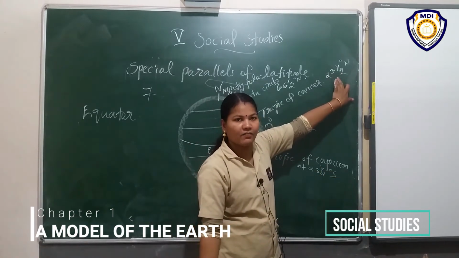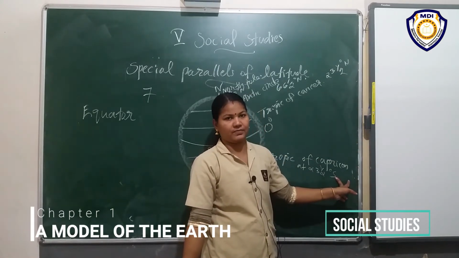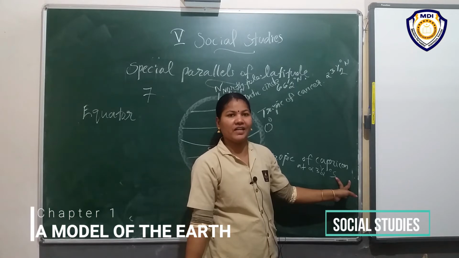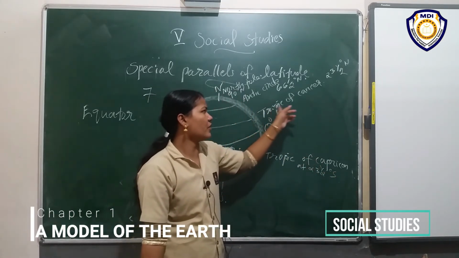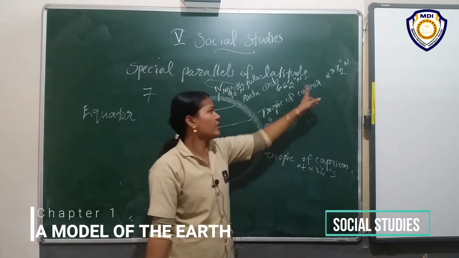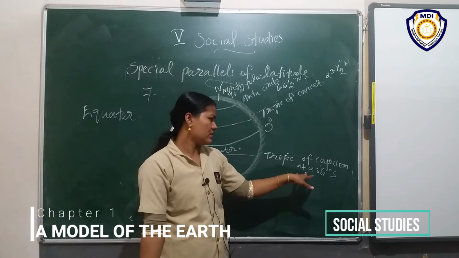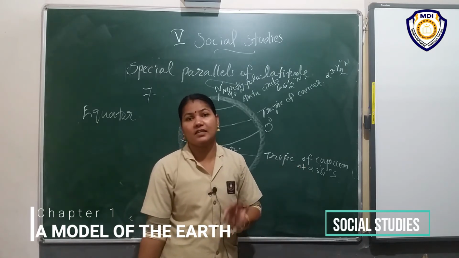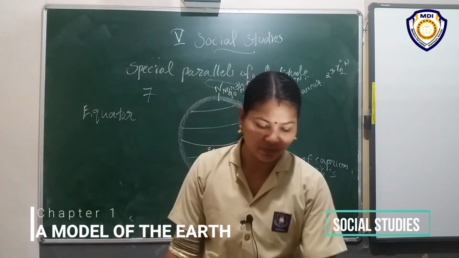Here 23.5 degree north, here 23.5 degree south. It's so simple. Don't worry about it. It's very easy. Listen. Here we call Tropic of Cancer at 23.5 degree north. Here Tropic of Capricorn, the same 23.5 degree south. Here north, here south.